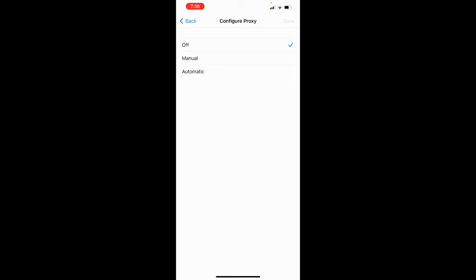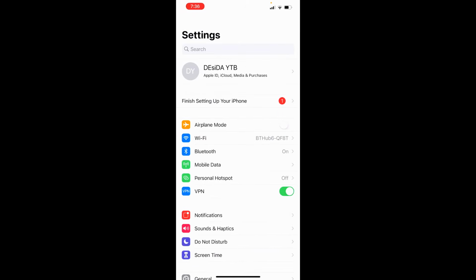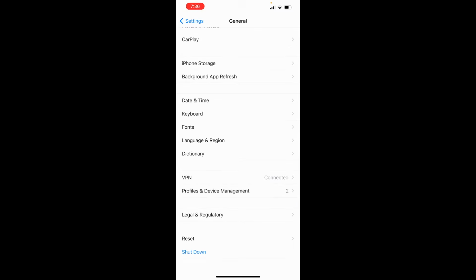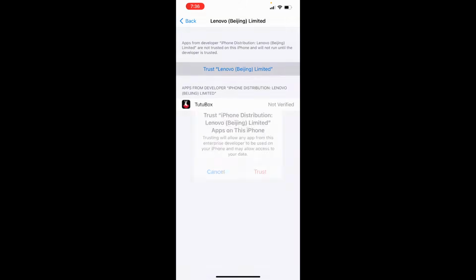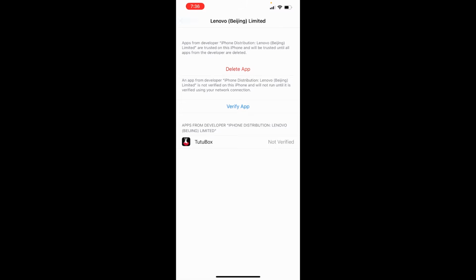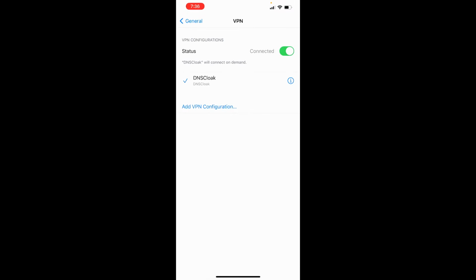After that, go back, go to general. You can see, let's check trust. It's enabled. So go back to VPN. If you're using DNS clock, so turn off the VPN clock.